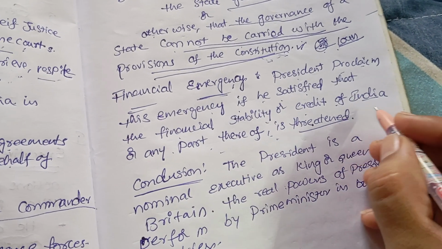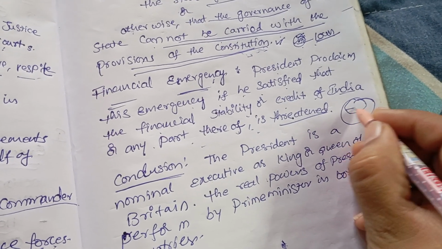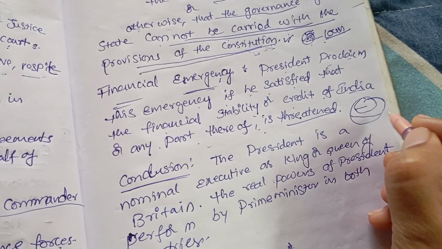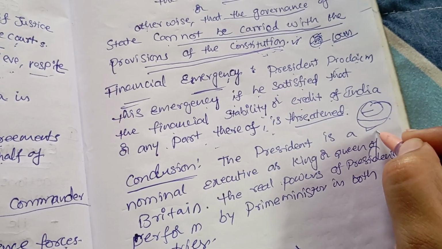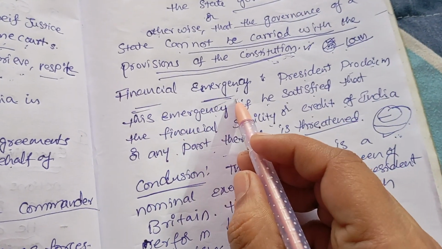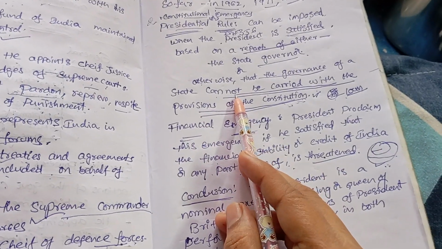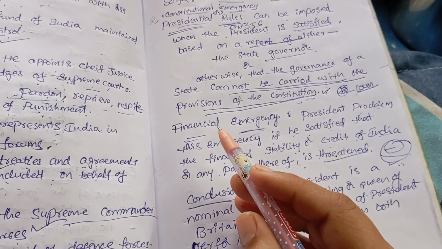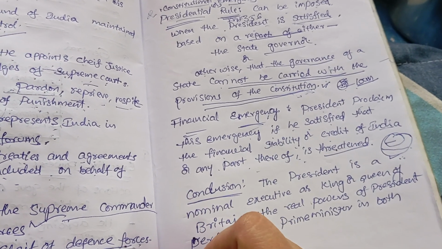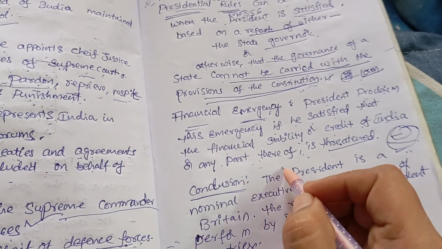That means if any territory or the whole country faces financial problems, then the president declares a financial emergency. National emergency and constitutional emergency have been introduced in India so far, but financial emergency not yet.